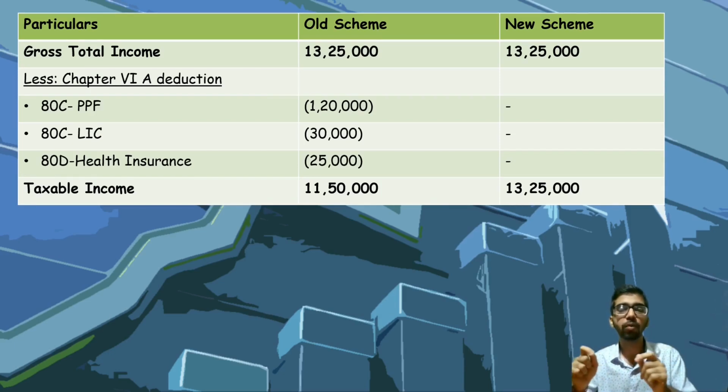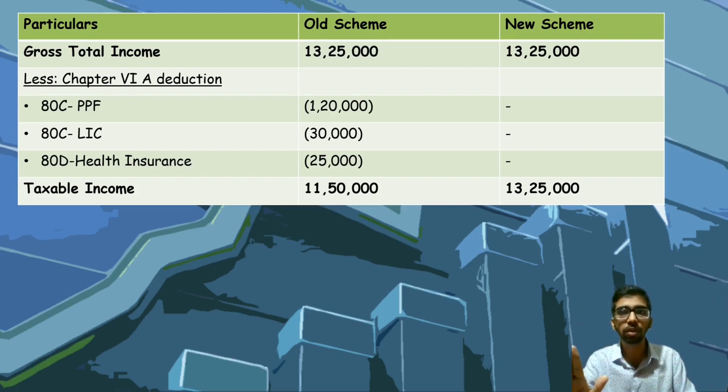Contribution to the PPF, that is 1,20,000. Contribution to the LIC 30,000. Under 80C, 1,50,000 can be claimed. Under 80D section, health insurance premium, that is 25,000, can be claimed. And hence, total taxable income will come around 11,50,000 under old scheme.